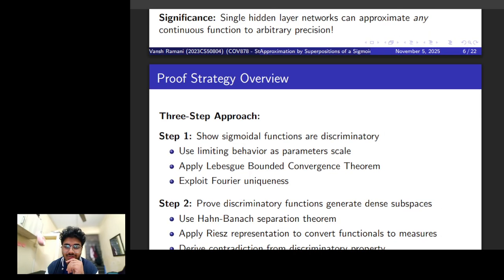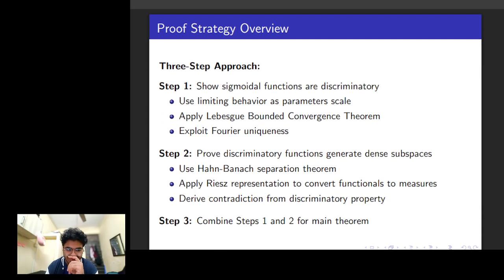I'll move on to the proof now, which would help us get more intuition on what I'm trying to say. The proof is elegant, and it relies on a lot of functional analysis. And we'll look at the proof in three steps. First would be that we'll have to show that the sigmoidal property implies the discriminatory property, and we'll have to show that any continuous sigmoidal function satisfies the condition that we defined earlier. For this, we'll be using things like the bounded convergence theorem and some Fourier analysis.